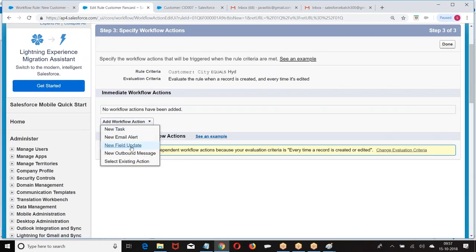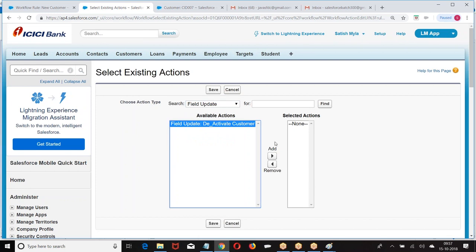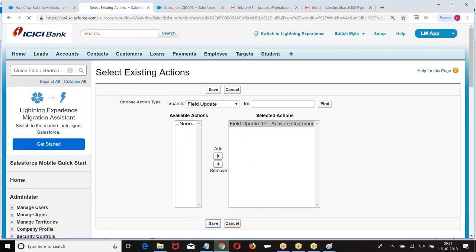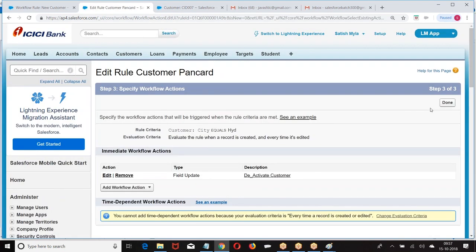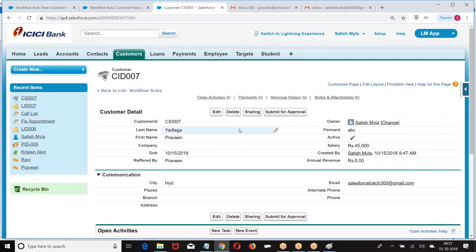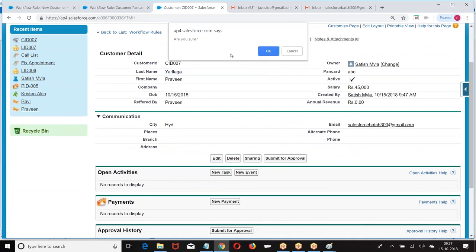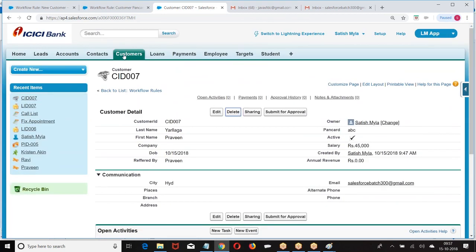Action. What is the action here? Field update action. Choose the action here. Done. Activate. Now go to the customer. Whenever the city value, it's already Hyderabad, so there's no use.